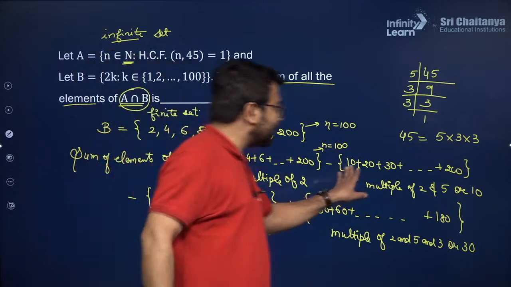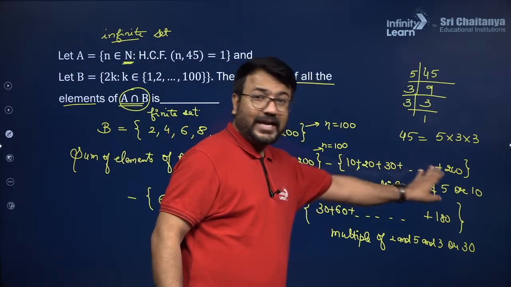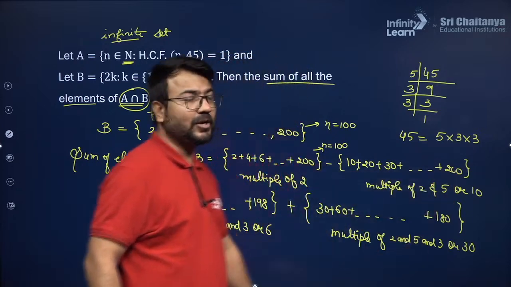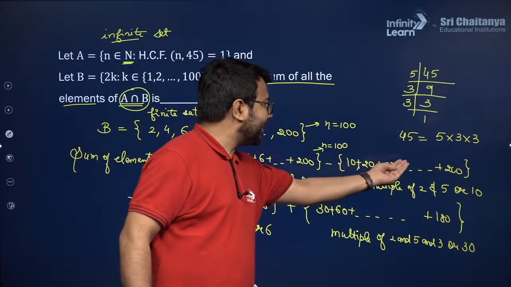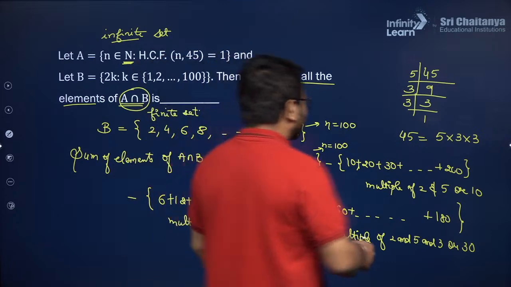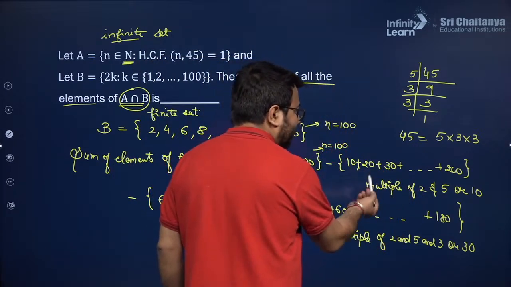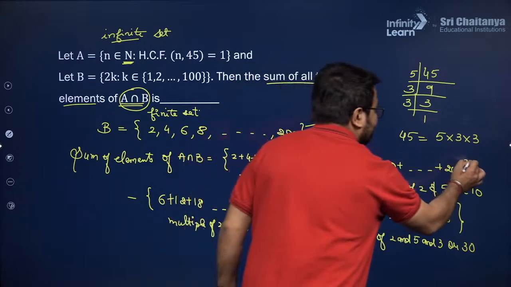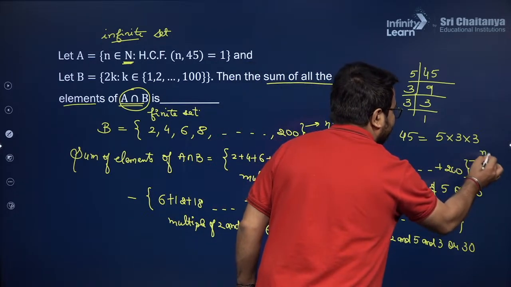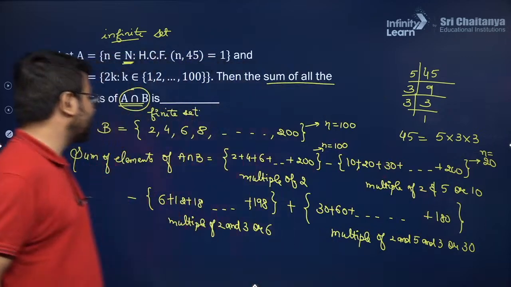Now I want to take the multiples of 2 and 5, that is, the multiples of 10, out of it. Because I want 10, 20, 30 up till 200, I will divide by 10, so the number of terms will be 20. I hope this is also clear to you.